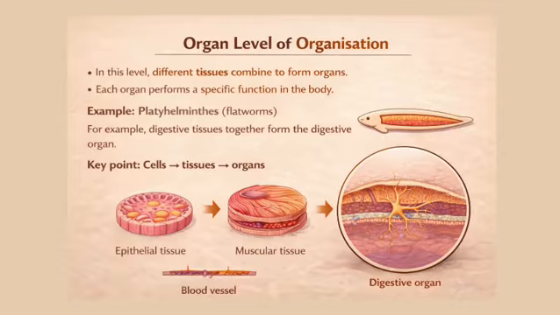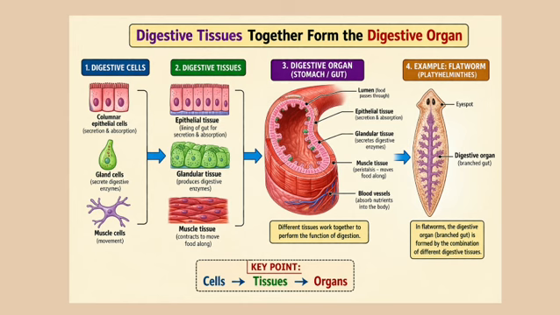Now let us understand organ level of organization. In this level, different tissues combine to form organ. Each organ performs a specific function in the body. Example, Platyhelminthes, which is also called flatworms. For example, digestive tissues together form the digestive organ.